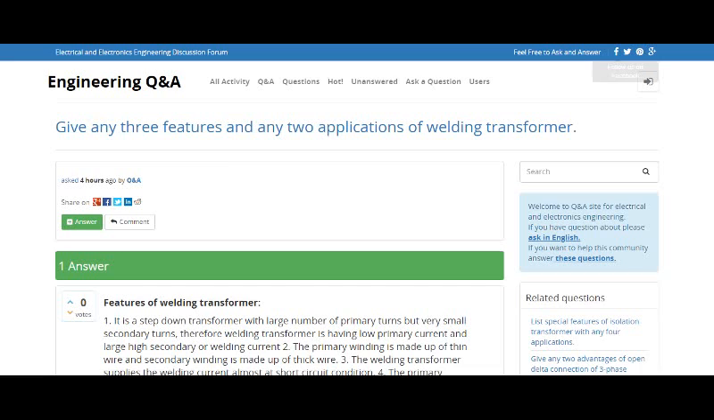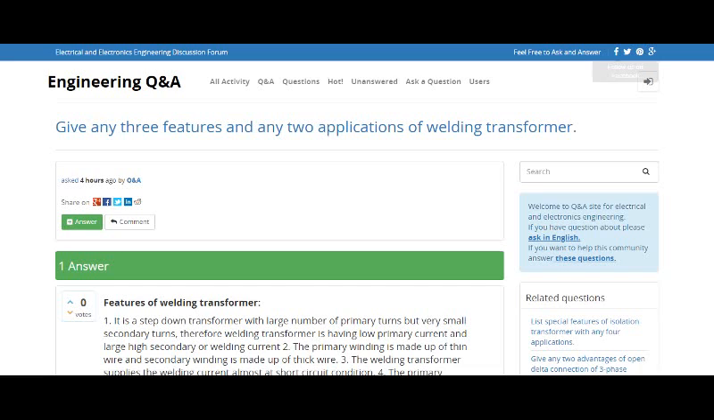It is a step-down transformer with large number of primary turns, but very small secondary turns. Therefore, welding transformer is having low primary current and large, high secondary, or welding current. 2. The primary winding is made up of thin wire and secondary winding is made up of thick wire.